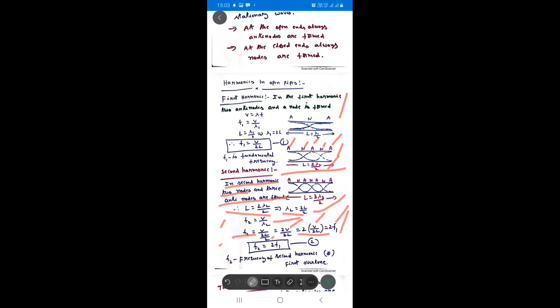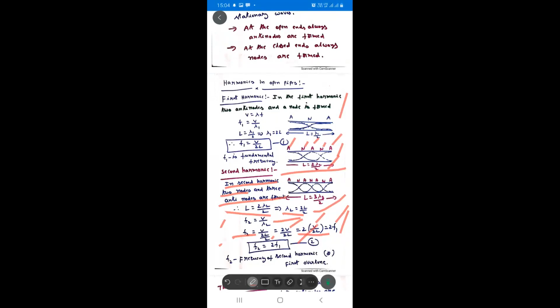Students, the frequency of the second harmonic is twice the frequency of the first harmonic, twice the fundamental frequency. Harmonics are formed in the same way; the frequencies of higher harmonics are integral multiples of the frequency of the first harmonic, or the fundamental frequency. F2 is equal to 2F1. I hope you understood how to write the equations.